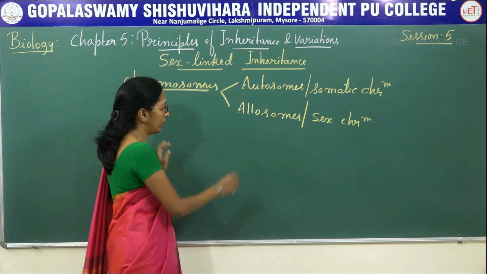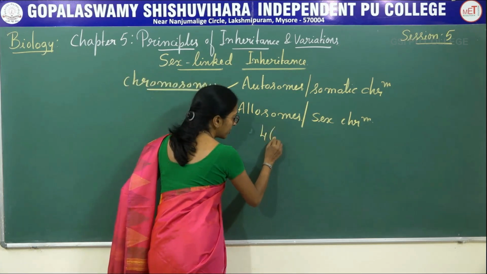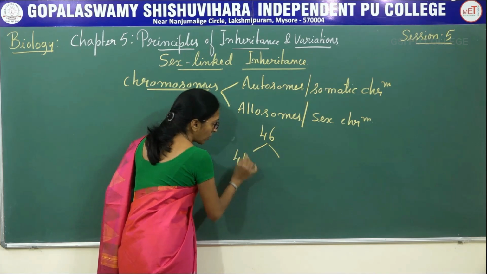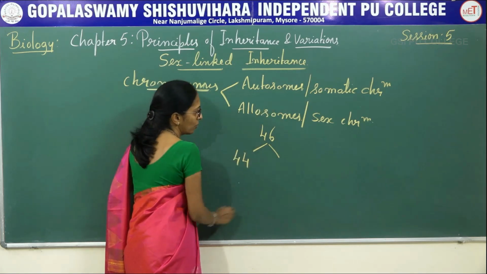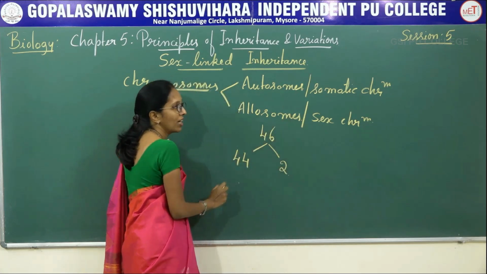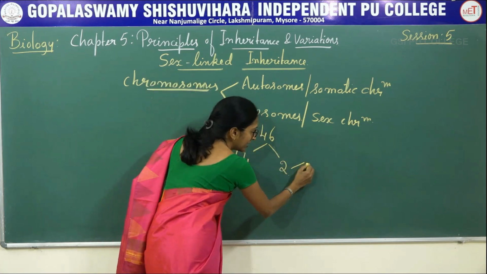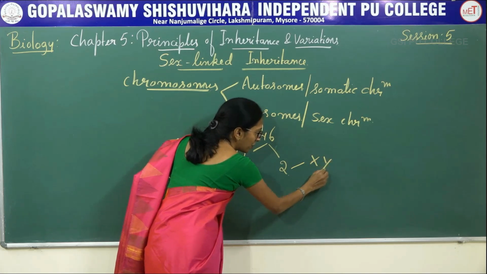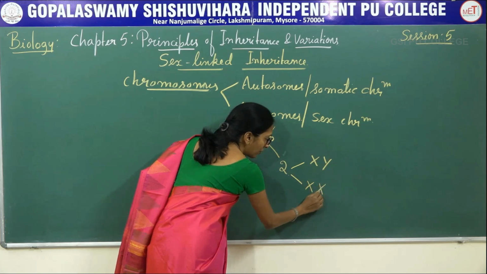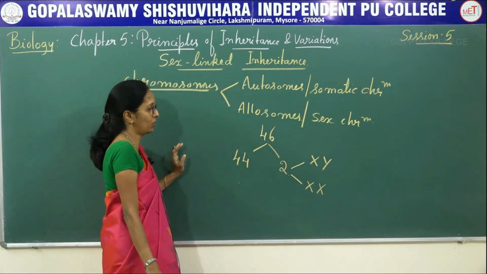In human beings, we have 46 chromosomes. Out of this, 44 are autosomes and the remaining 2 are allosomes. In males there is an X and Y chromosome. In females there is an X and X chromosome.